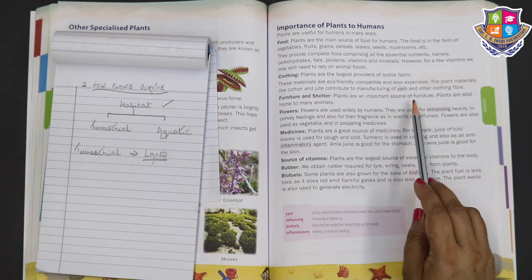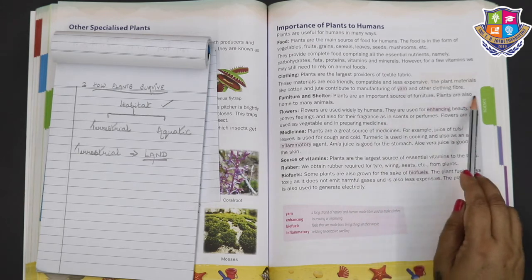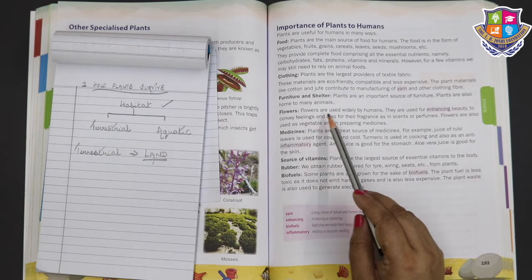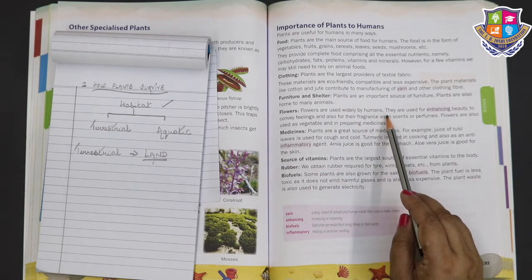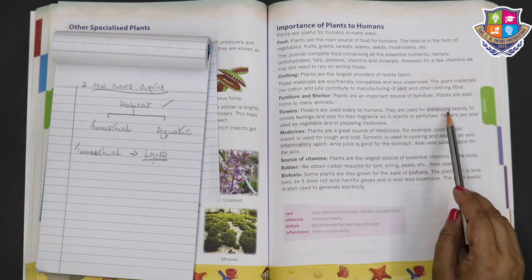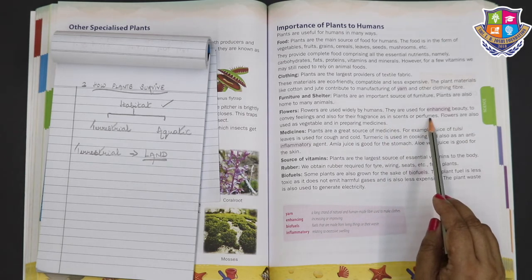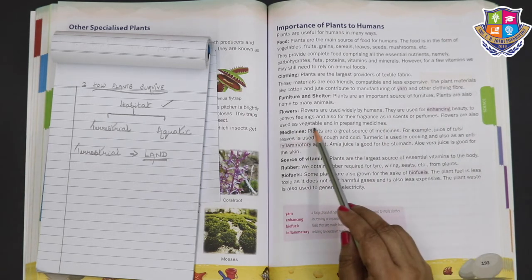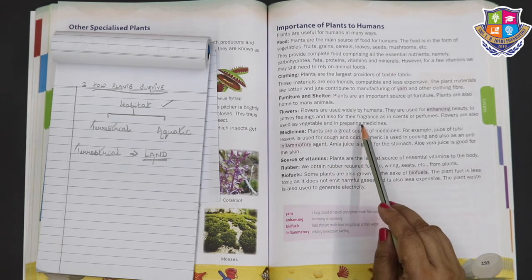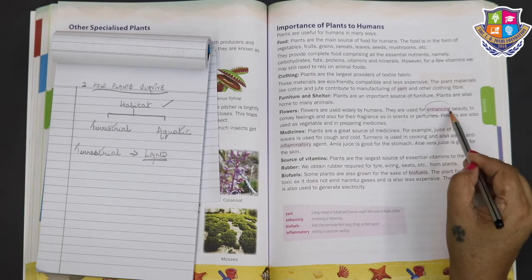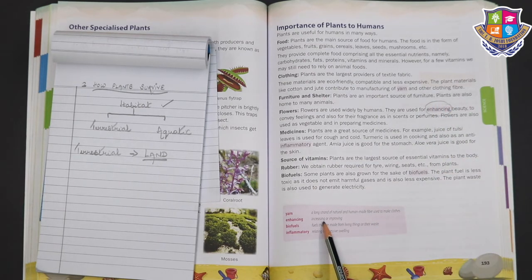Further, we move to the furniture and shelter. Plants are an important source of furniture. Plants are also home to many animals. Next, we move to flowers. Flowers are used widely by humans. They are used for enhancing beauty, to convey feelings and also for their fragrance as in scents or perfumes. Flowers are also used as vegetable and in preparing medicine. Now let us understand the meaning of enhancing. Enhancing means increasing or improving.